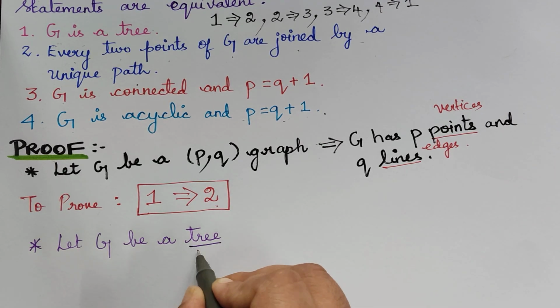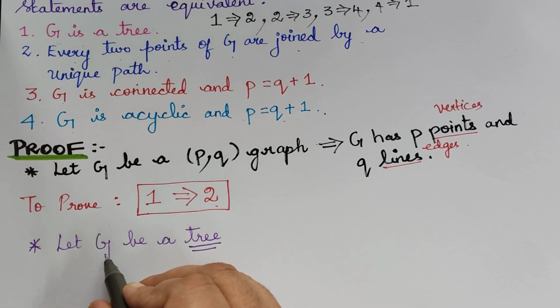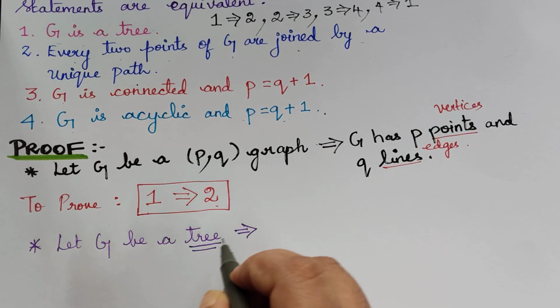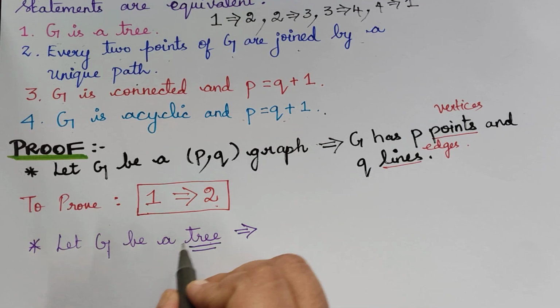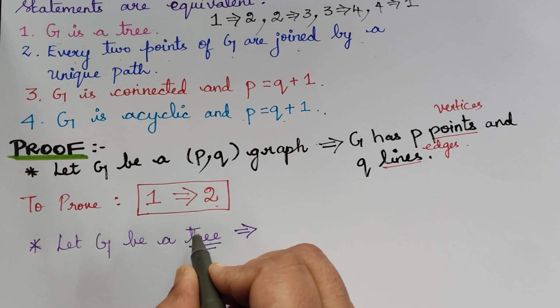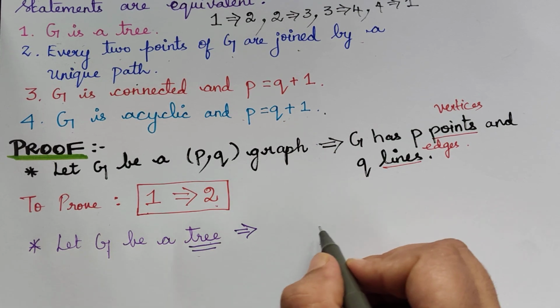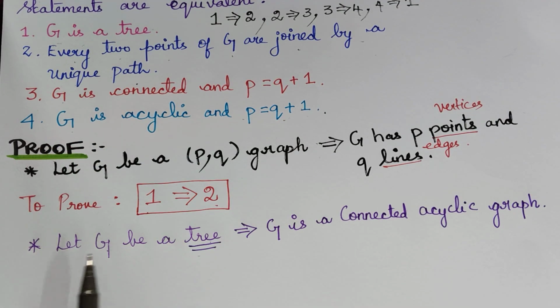By the definition of tree, we know that a connected acyclic graph is known as a tree. So G is a tree implies that G is a connected acyclic graph. So let us write that. We have taken statement 1 and assumed it.